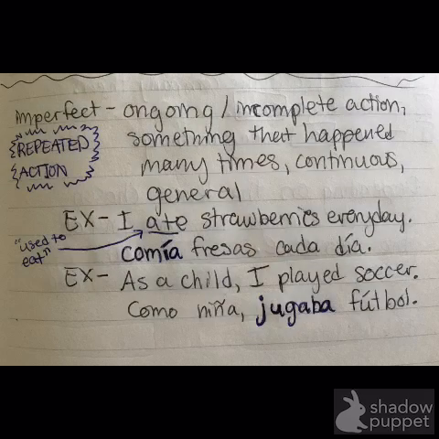Okay, so first we'll start with the imperfect tense. The imperfect tense talks about an ongoing or incomplete action, something that has happened many times, is continuous or general. It generally refers to a repeated action. So if something happens a lot throughout your lifetime, that's when you would use the imperfect. A couple examples are, I ate strawberries every day. Comía fresas cada día. It means I used to eat is more of an accurate translation than I ate. Usually I ate would be more of a preterite.